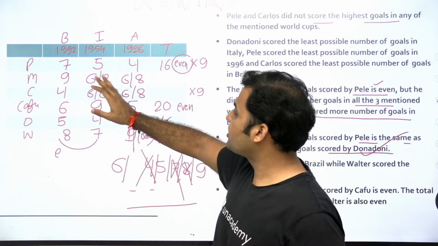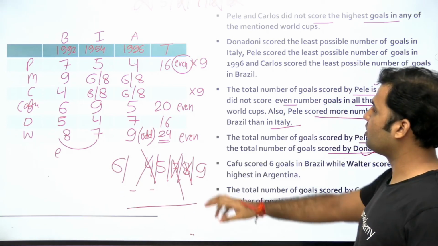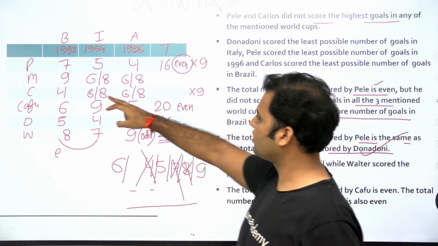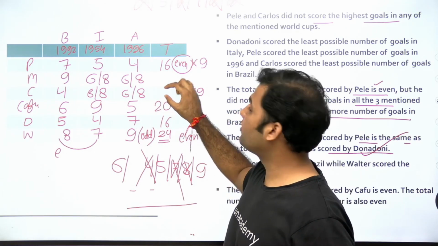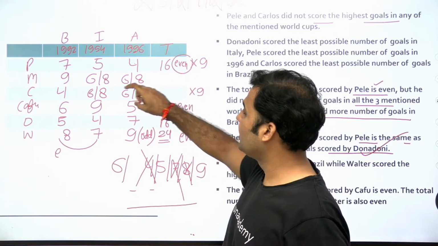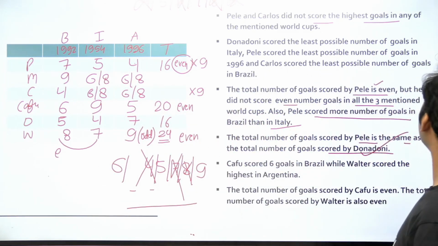There is no other information that is available for Carlos and Maradona, right? We just know that Carlos is not scoring 9. We don't have any information for the total number of goals for Maradona and Carlos, so we will not be able to decide about 6 and 8. Let's have a look at the questions now.